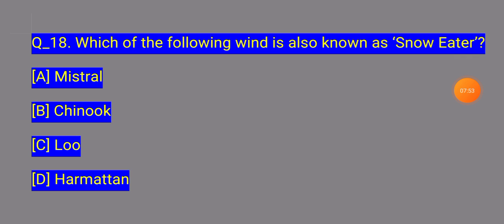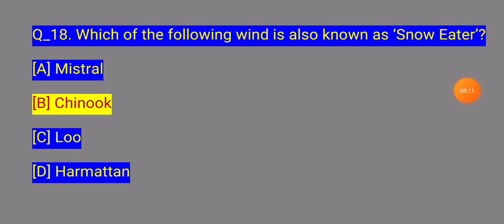Question 18 asks, which of the following winds is also known as a snow eater? Which of these four options will it be? Number B, chinook. This wind is also known as the snow eater.